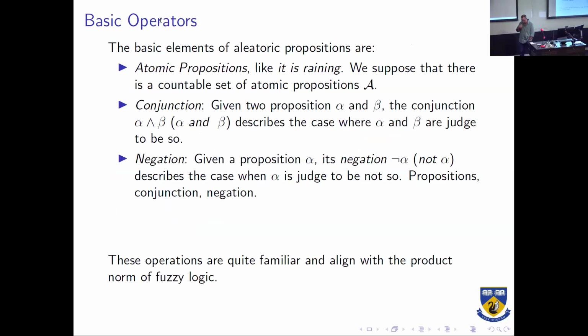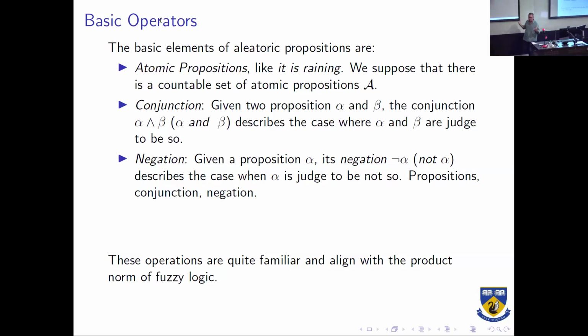So in order to build a logic around this and to have some proof and reasoning, we're going to use a probabilistic formula because we're thinking of propositions as dice rolls, coin flips. So it is a probabilistic logic. And the basic elements we use are really the basic elements from a fuzzy product logic. So we have the atomic propositions, the judgments we're making, and we suppose that we've got a countable set of these atomic propositions.